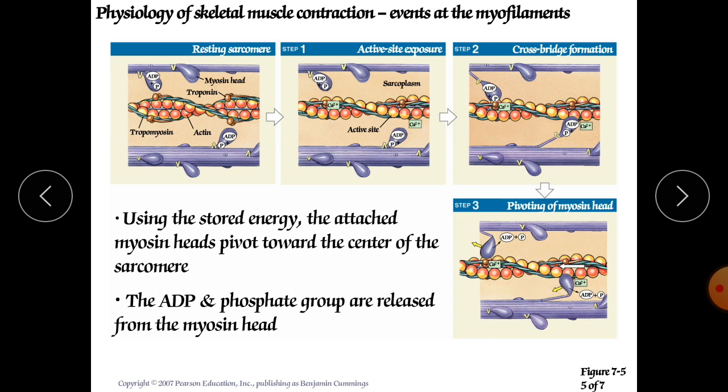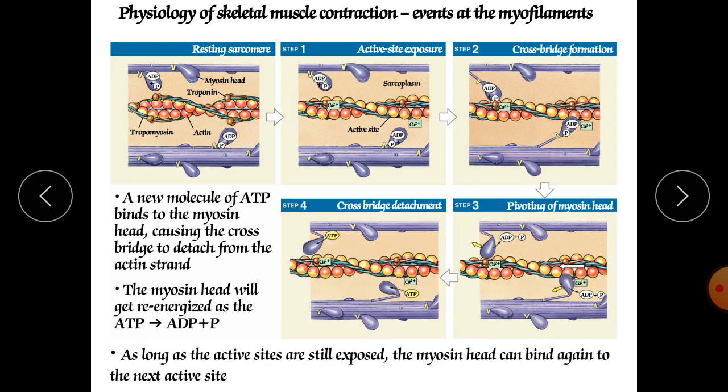Using the stored energy, the attached myosin heads pivot toward the center of the sarcomere. The ADP and phosphate groups are released from the myosin head. A new molecule of ATP binds to the myosin.